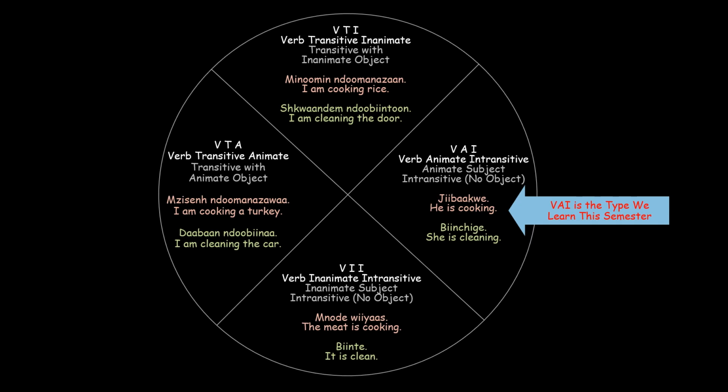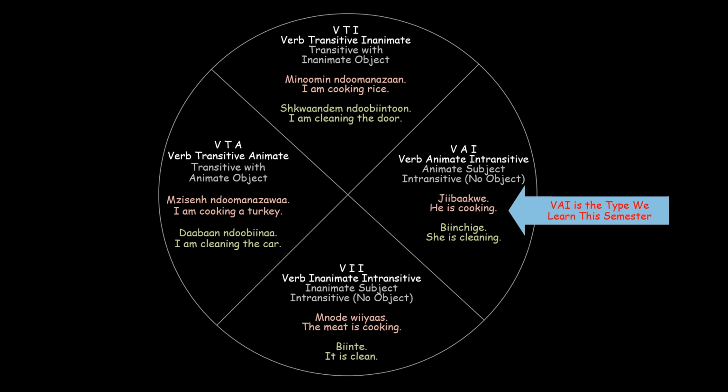Binte. In the next section of VTA, V being the verb, T now stands for transitive, and A now stands for an animate object. So we say, Mzise ndomanazwa. I am cooking a turkey.